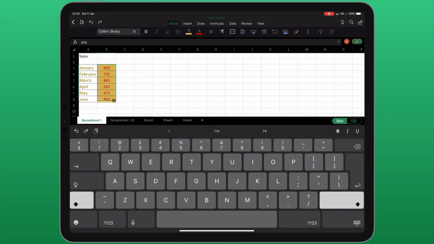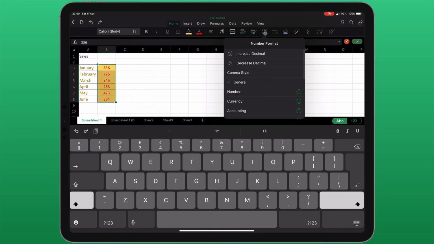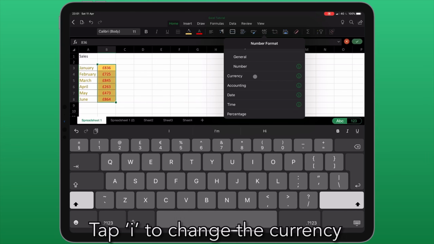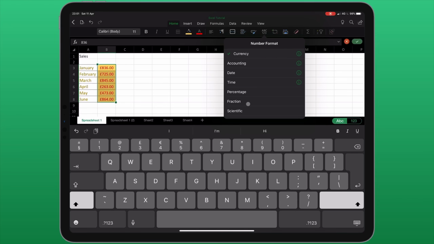I'm now going to choose all of the numbers in my table and show you the number format menu. This icon says ABC123. From here I can choose a number of different number formats. I can increase or decrease the number of decimal places. I can choose whether it's just a standard number, or I can choose it to be a currency. Other options including date and time, having my number as a percentage or a fraction, or just having it as a text format.